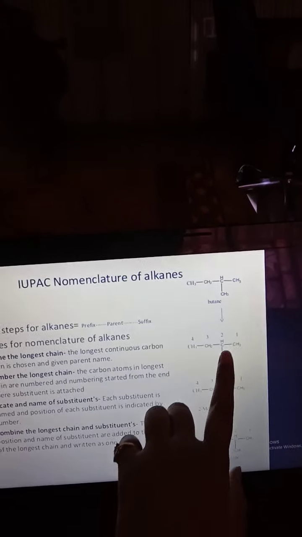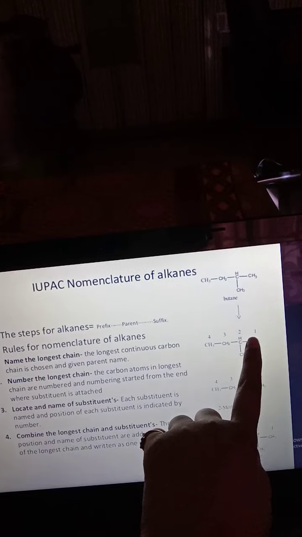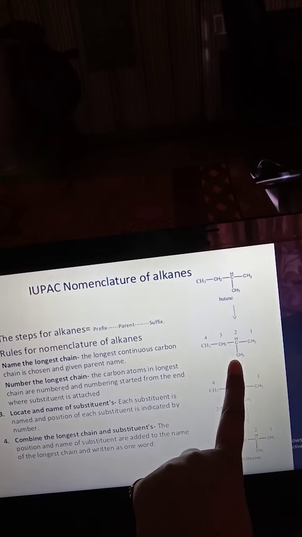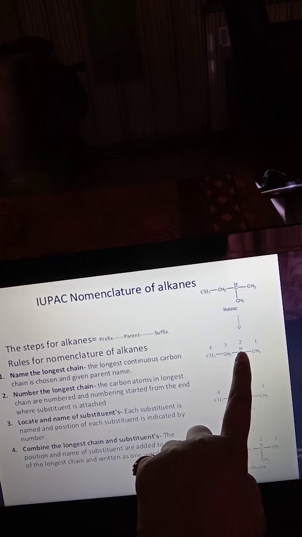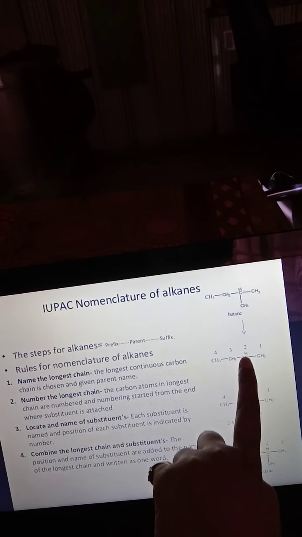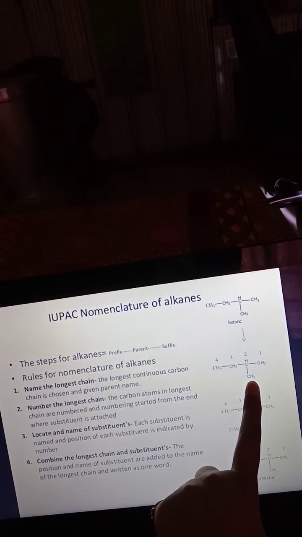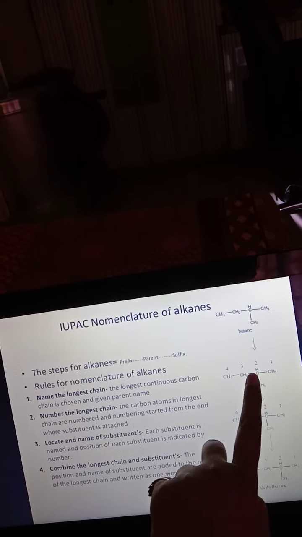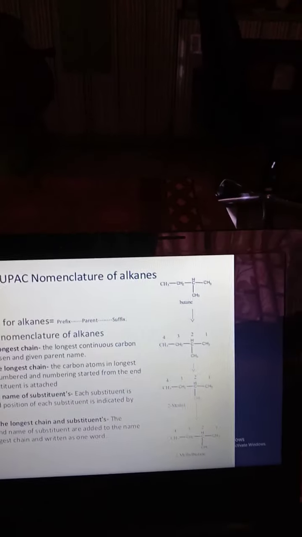For example, consider this example. Select the longest continuous chain, 1 2 3 4, 1 2 3 4 is similar, but numbering is started from here, not here. That's because a lower number, 2, shows where the substituent is present, but if we start 1 2 3 4, then number 3 shows the substituent is present. That's why it is wrong.